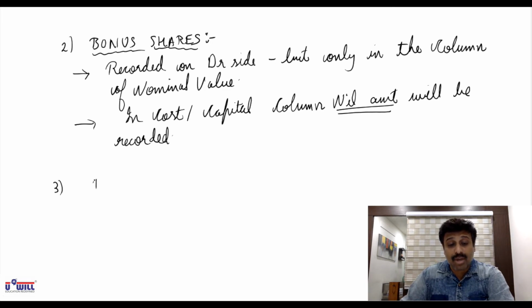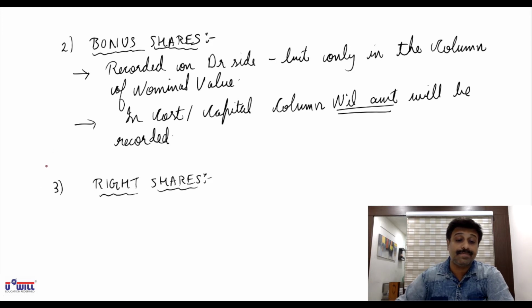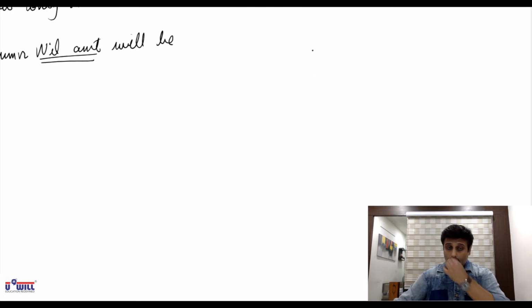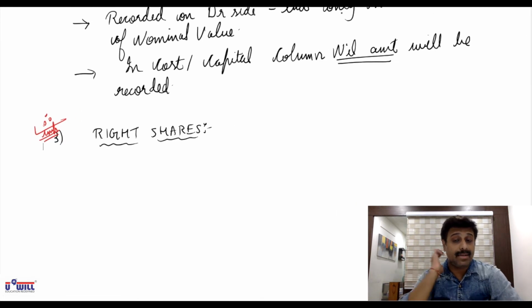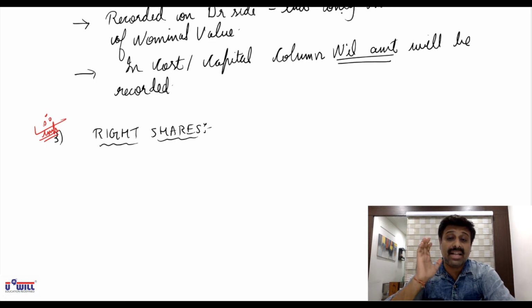Now the last point is regarding right shares. The most important point. Okay, in case of investment in shares questions, right shares point is very, very important. First, let us understand the concept of right shares. See, whenever company offers any shares to the public, as per the company law, the company has to first offer those shares to the existing shareholders only.